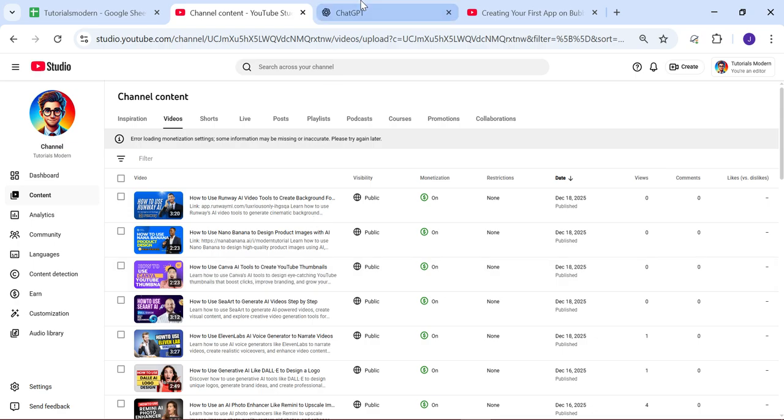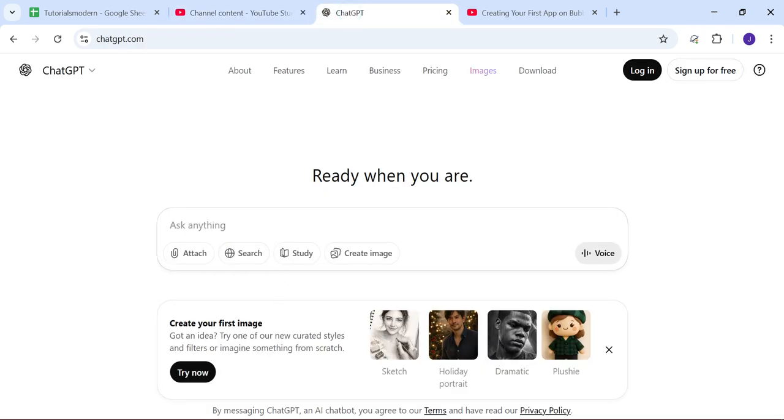Okay, so right now we are at ChatGPT, and we need to make sure to enter the title of the video about which we are going to make a video, and then it will create a description for you. You can also adjust the length of your description with the help of this ChatGPT AI tool.